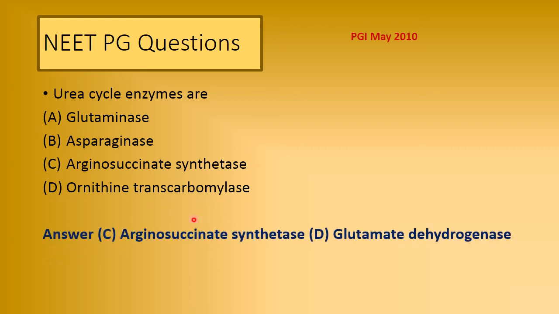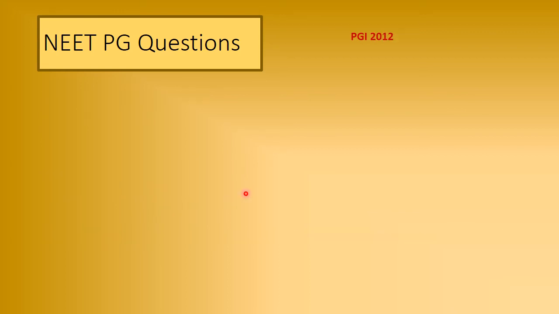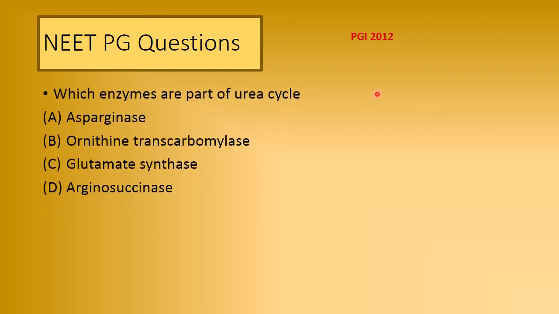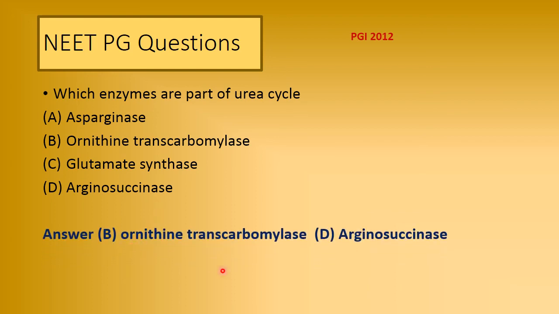And the answer is C and D both, arginosuccinate synthetase and ornithine transcarbamylase. Then next, in PGI 2012: which enzymes are part of the urea cycle? Asparaginase, ornithine transcarbamylase, glutamate synthase, arginosuccinase. And the answer is B and D.